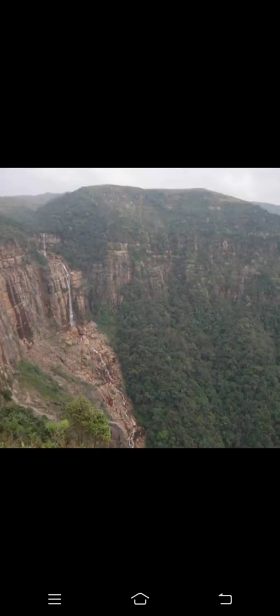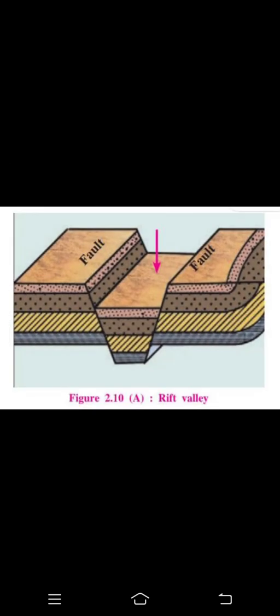Next, this is Meghalaya of India and it is a block mountain. Can you see the straight line of the mountain? It is not looking like a typical mountain. There is some straightness in the mountain, right? So this is a block mountain.